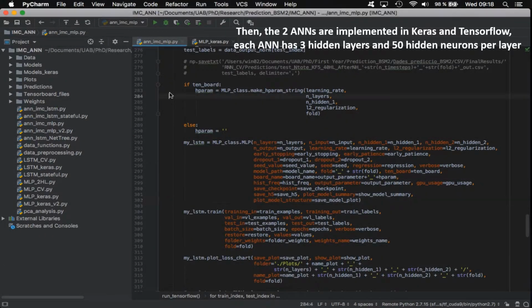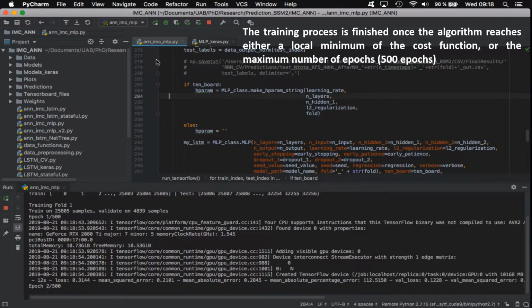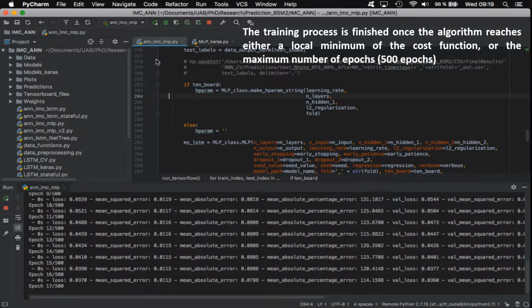Then, the two artificial neural networks are implemented in Keras and TensorFlow. Each network has 3 hidden layers and 50 hidden neurons per layer. Finally, the training process of the artificial neural networks is finished once the algorithm reaches either a local minimum of the cost function or the maximum number of epochs.